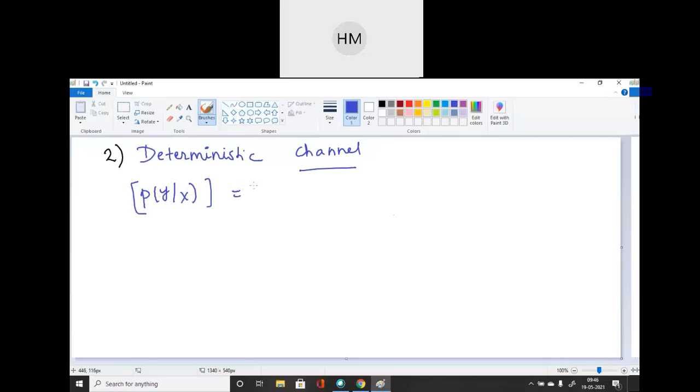Deterministic channel: a channel described by a channel matrix with only one non-zero element in each row is called deterministic channel.